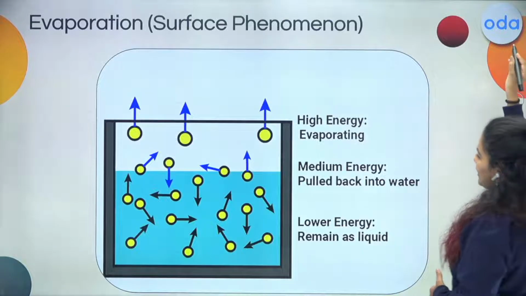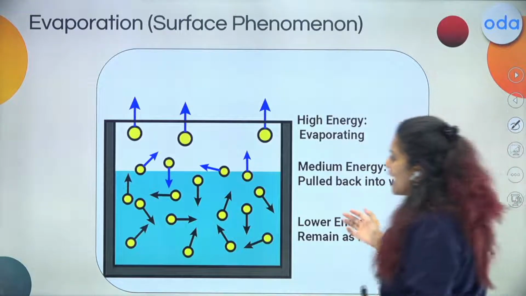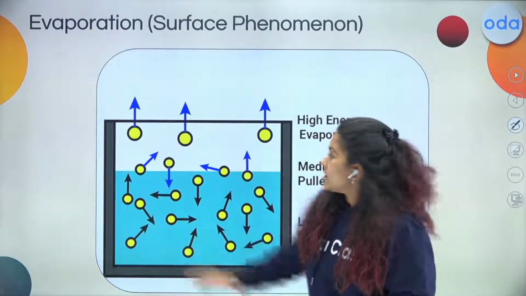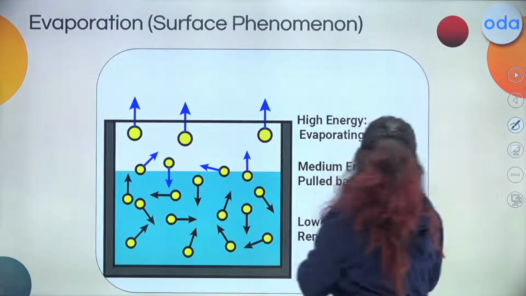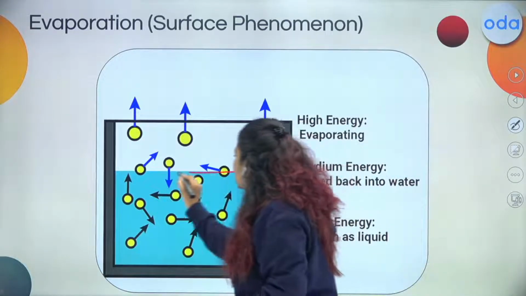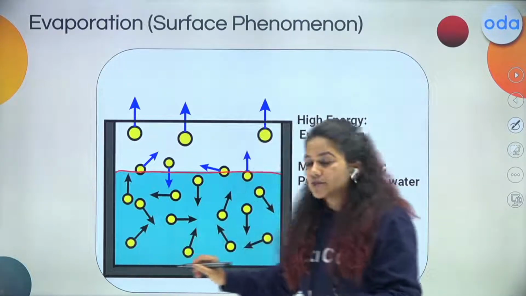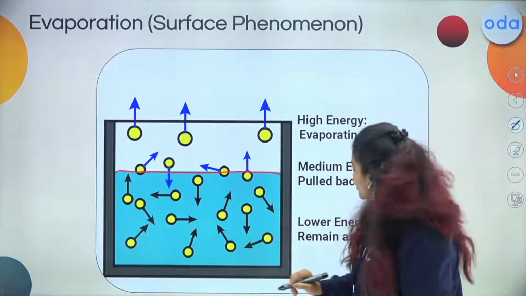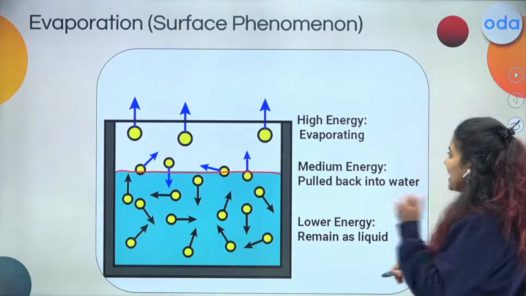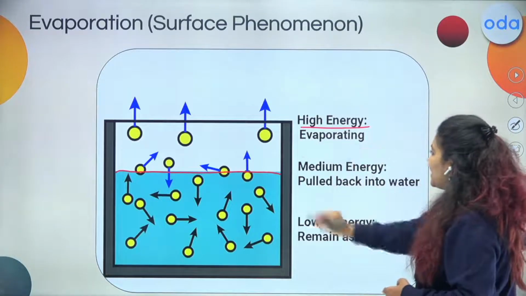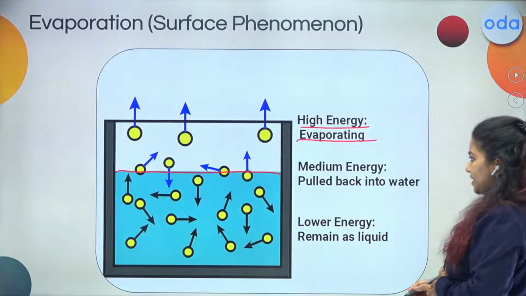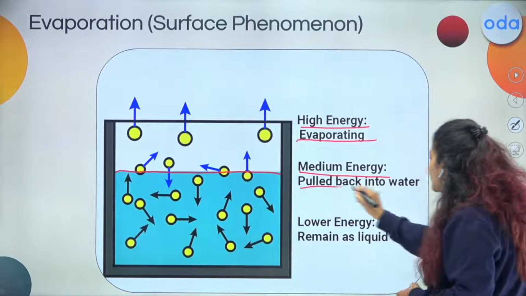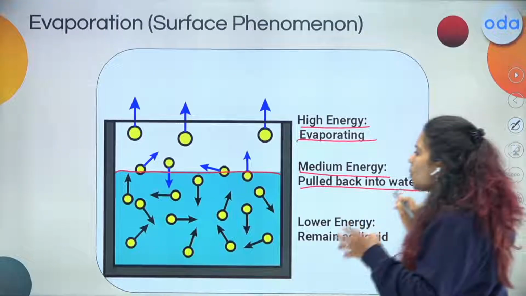All right. Now, when I say how does this happen, how does this mechanism happen? So the layer of molecules which I'm talking about, that is the molecules which are on the surface, will come in contact with the outer energy. So at the time of high energy, the water molecules evaporate. And when I talk about the medium energy, the molecules are pulled back into water.